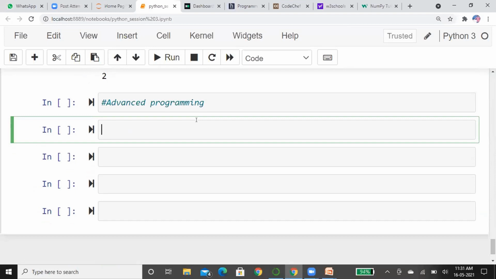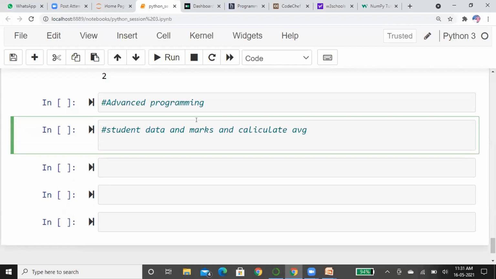The program is: we take student data and marks, and calculate their average.